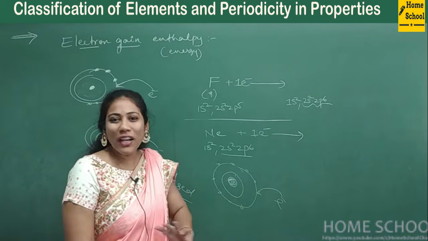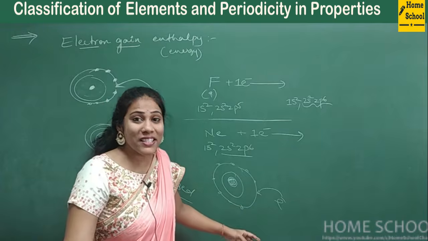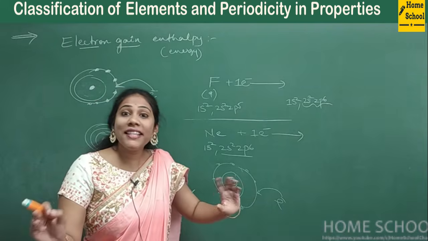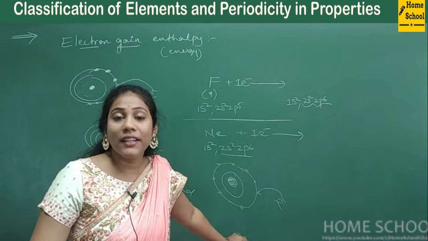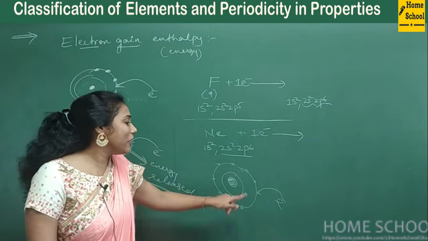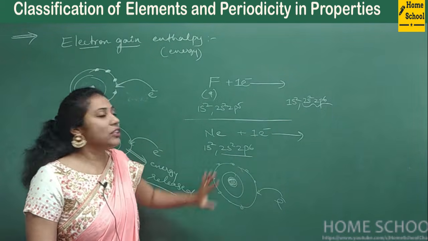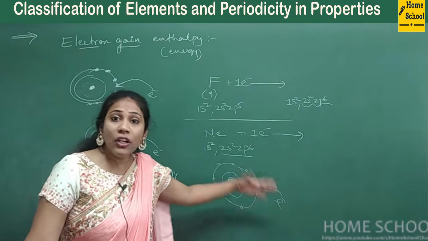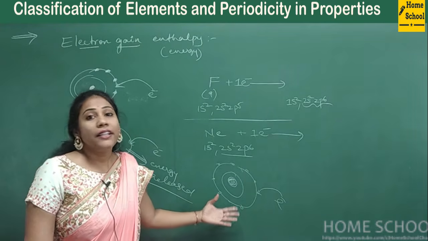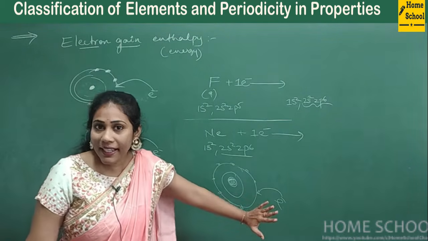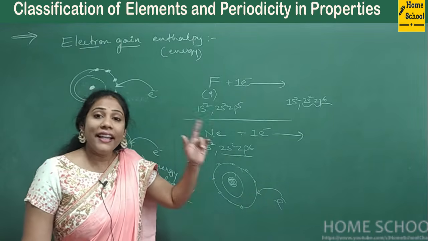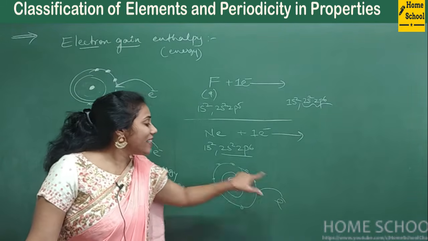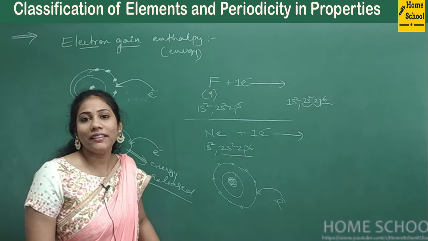In that case neon is not at all happy, so energy is not released. When you try to add an electron to this shell, energy is required. Energy is not released, energy is required. Why? Because it's already a stable electronic configuration, very much happy. It doesn't want any electron anymore. But then you are trying to put the electron in the last shell. It is not happy, so energy is not released. Instead, energy is required, because you are forcibly adding this electron into neon's shell, right?